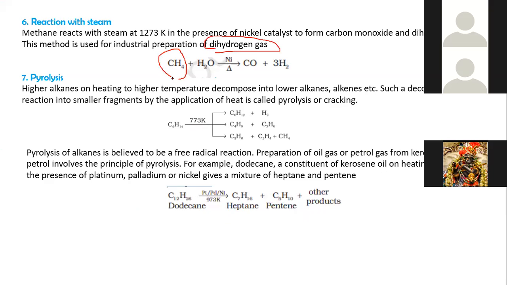So methane undergoes a steam reaction to form carbon monoxide and dihydrogen. Then pyrolysis: higher alkanes on heating to a higher temperature decompose into lower alkanes. Such a decomposition reaction into smaller fragments by the application of heat is called pyrolysis or cracking.